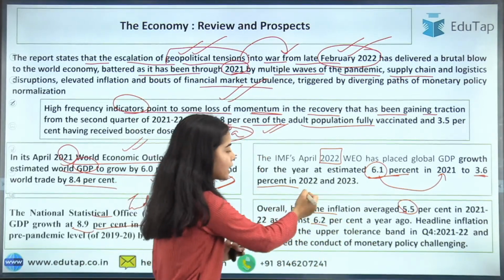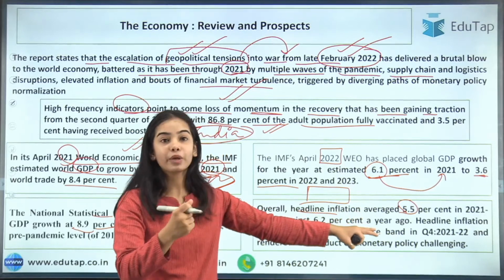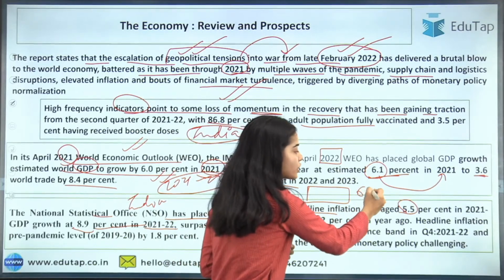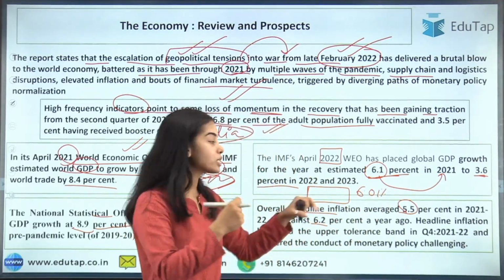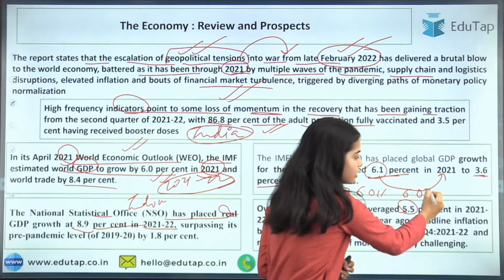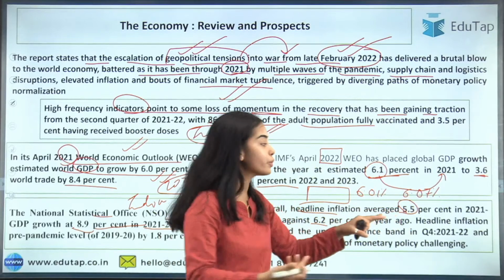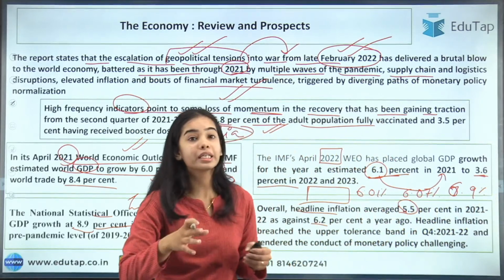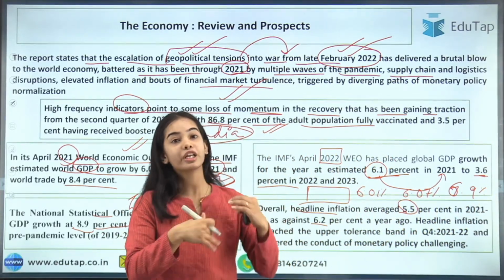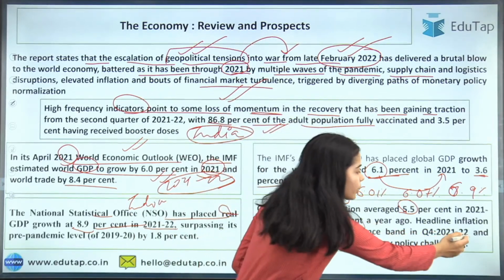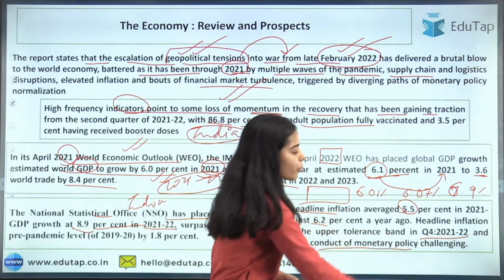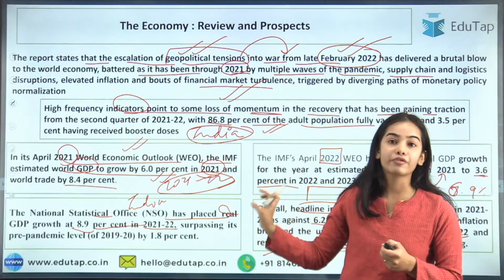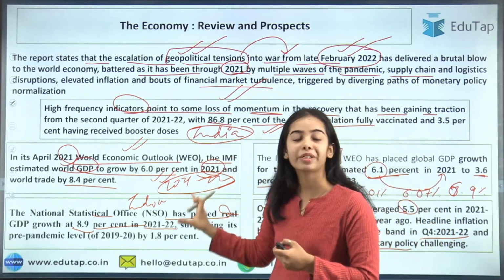But in the last phase of 2021-22, in quarter 4, from January till March, you saw that in January 2022 the inflation was 6.01%. Then it was 6.07% in February 2022, and nearly 6.9% in March 2022. So the inflation was growing too much in quarter 4 of 2021-22 and rendered the conduct of monetary policy challenging. So it was a challenge that came in front of the monetary policy. This was the economy review given by the RBI. Okay, I tried to brief it up.